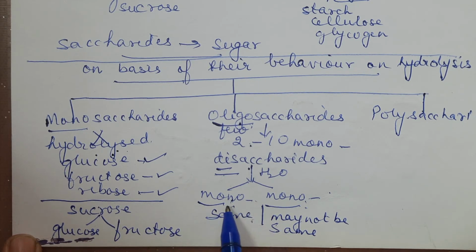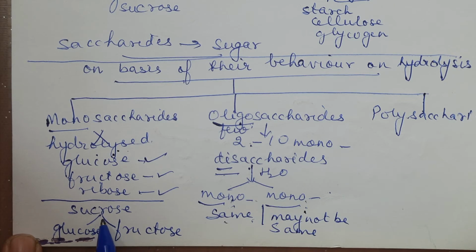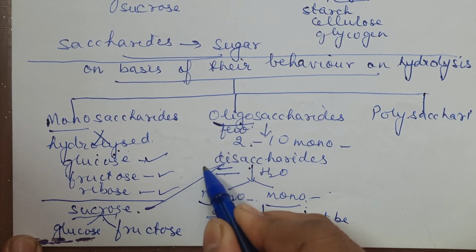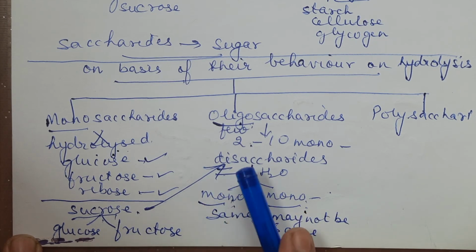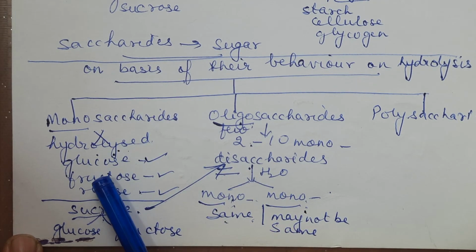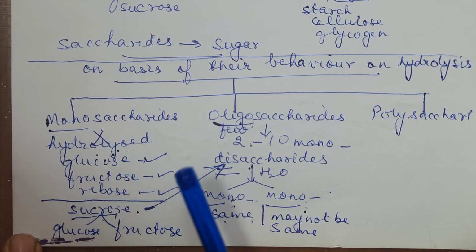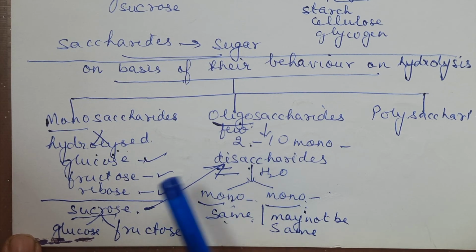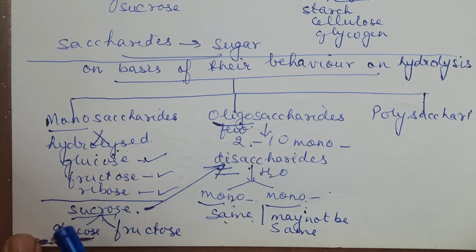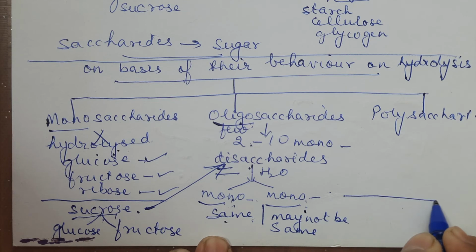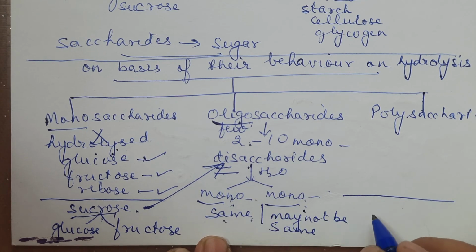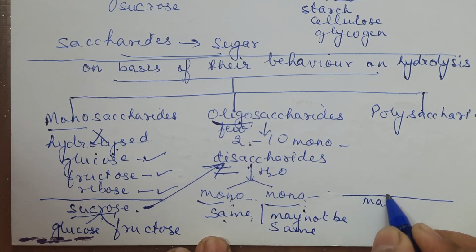So sucrose is the example of a disaccharide. For monosaccharides, I gave you 3 examples: glucose, fructose, ribose. Sucrose is that example which on hydrolysis gives 2 different monosaccharides, glucose and fructose. One more example of an oligosaccharide that we will consider here is maltose.